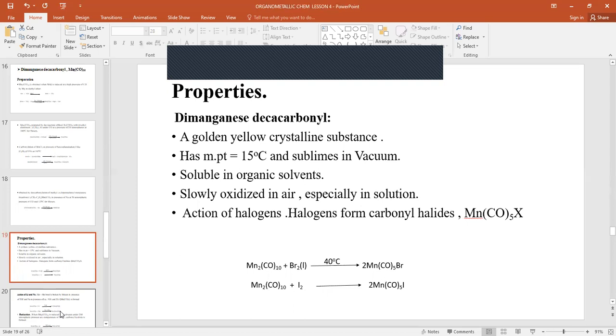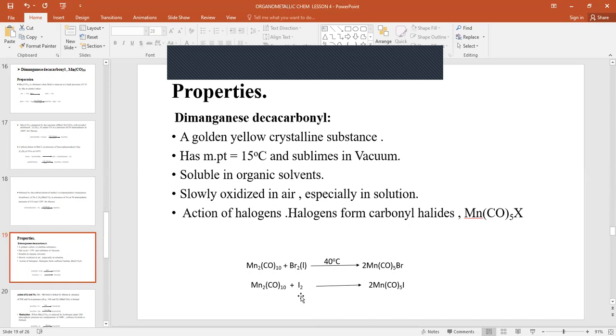Action with the halogens. They react with the halogens to form carbonyl halide. For example, as in the equation below, dimanganese decacarbonyl plus bromine results in the carbonyl halide.